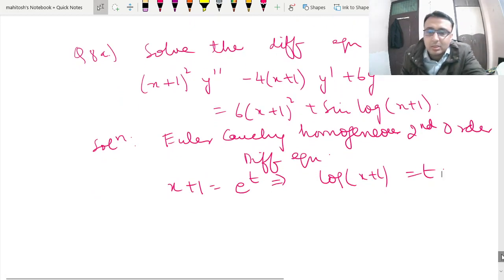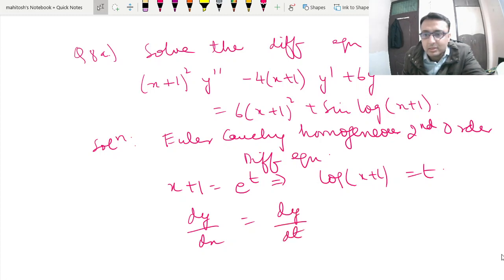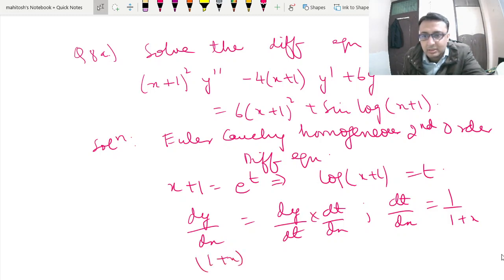So now we can write dy by dx is equal to dy by dt into dt by dx. Suppose we find dt by dx. This is 1 upon 1 plus x. So we can write this as (1 plus x) dy by dx is equal to dy by dt. Now d by dt we can call as D dash.